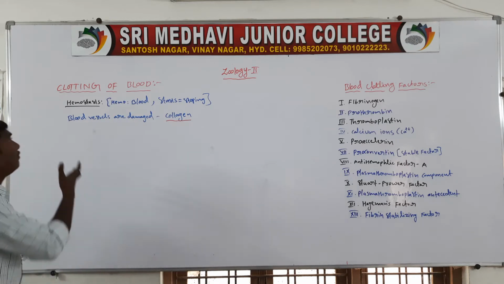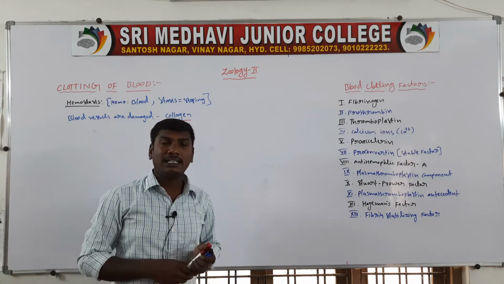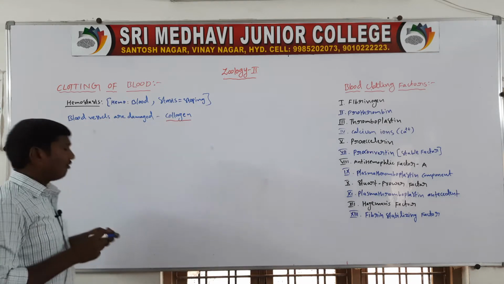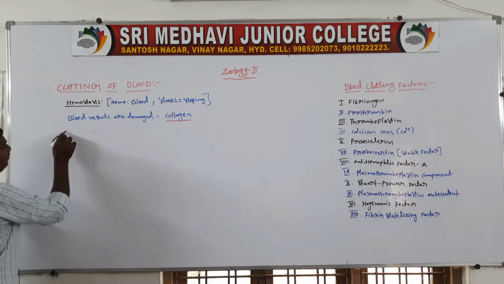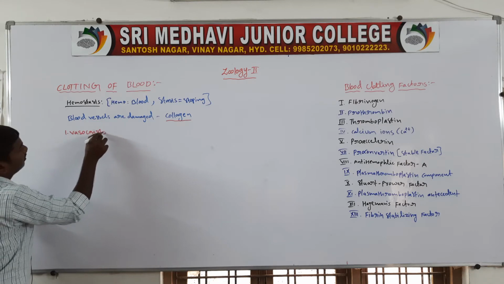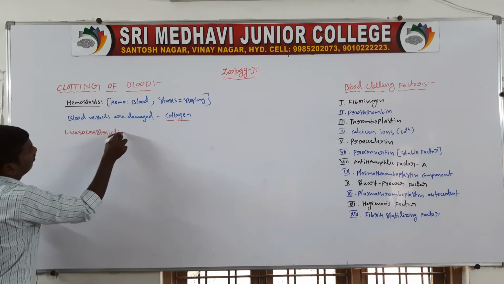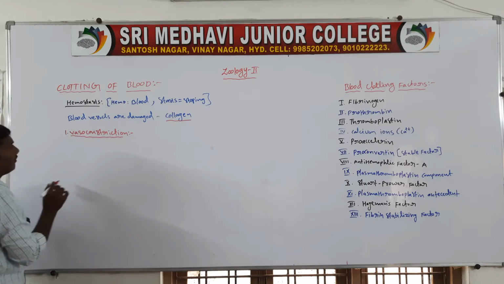Next, blood clotting mainly occurs through three mechanisms. First one is vasoconstriction.